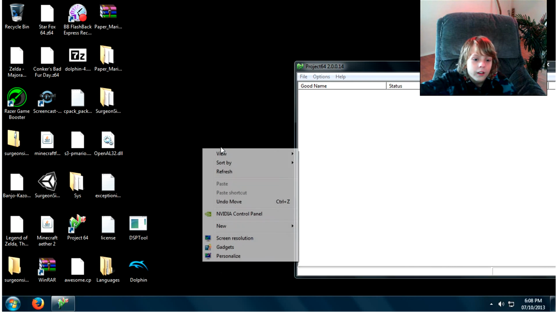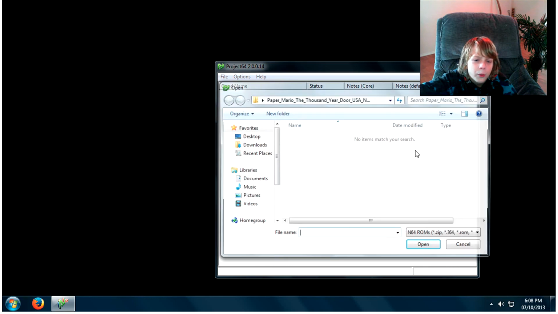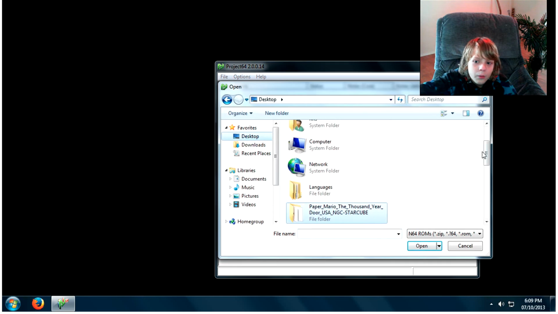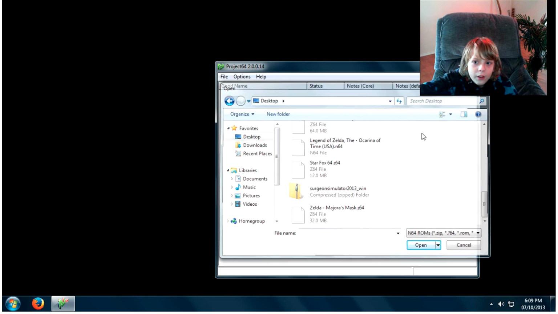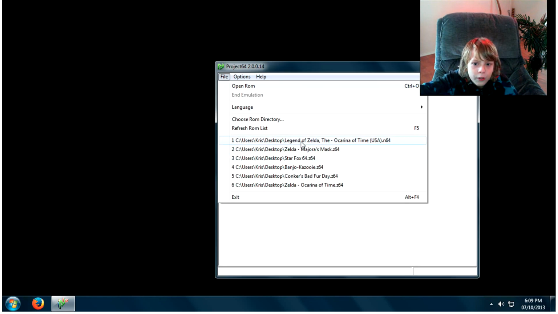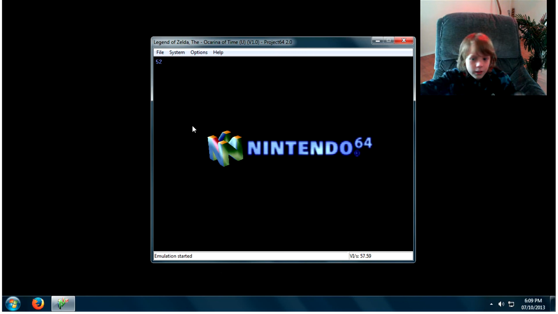Okay, after that little white folder is on your desktop, you can go File, Open a ROM, go Desktop, and look for that little white folder, and it'll have a name. After you click on it once, you go File, and then you can find them here. It's pretty simple.